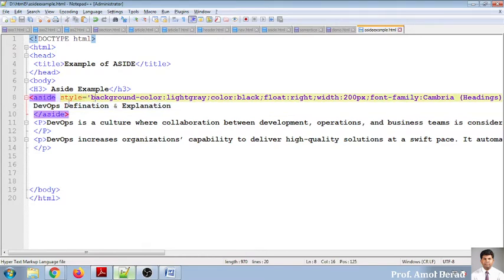Now, this is called an inline style sheet. What is it? If I'm writing like this, style equals single quote, and into this the name of a property, the value separated with a delimiter called a semicolon. This means that this is one of the properties. Then the second property is like this. Do you know how to write inline style sheets? Yes or no?